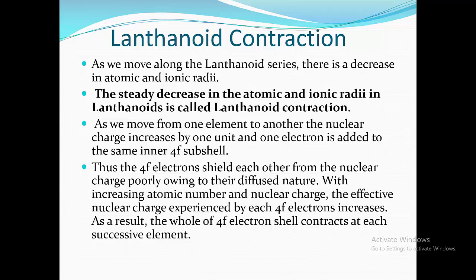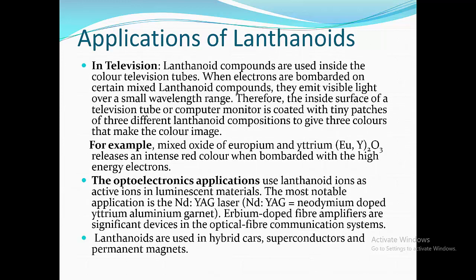As we move from one element to another, the nuclear charge increases by 1 unit and 1 electron is added to the same inner 4f subshell. Thus, the 4f electrons shield each other from the nuclear charge poorly owing to their diffuse nature. With increasing atomic number and nuclear charge, the effective nuclear charge experienced by each 4f electron increases. As a result, the whole 4f electron shell contracts at each successive element.